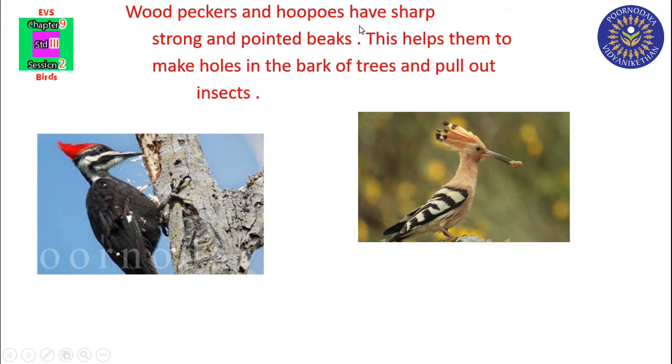Woodpeckers and hoopoes have sharp, strong and pointed beaks. This helps them to make holes in the bark of trees and pull out insects. This is woodpecker, this is hoopoe. These birds have sharp, strong and pointed beaks. This helps them to make holes in the bark of trees and pull out insects.